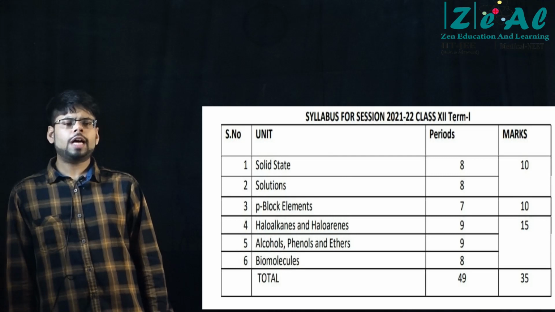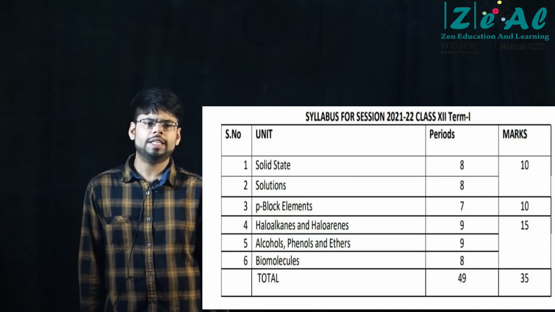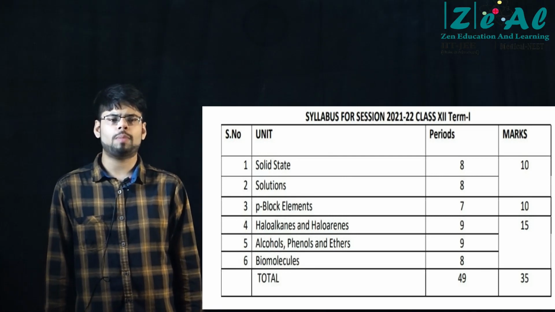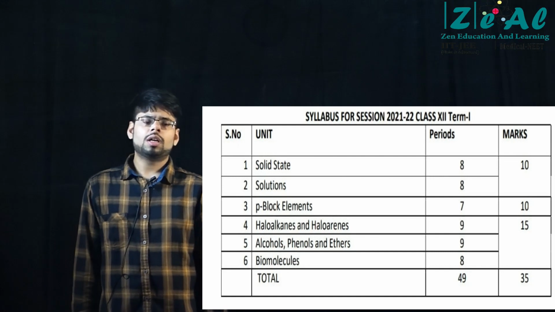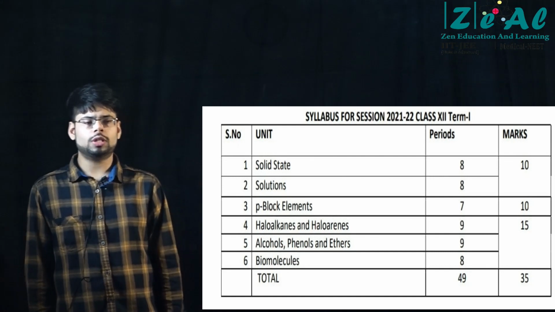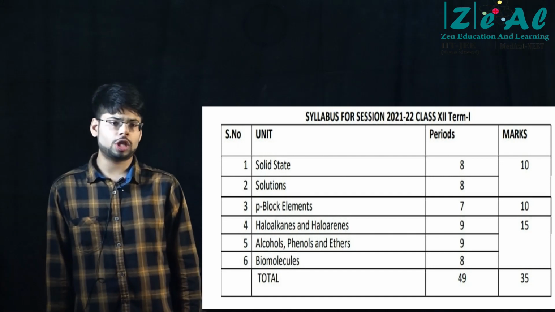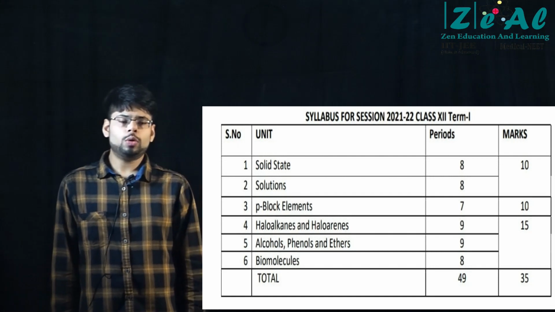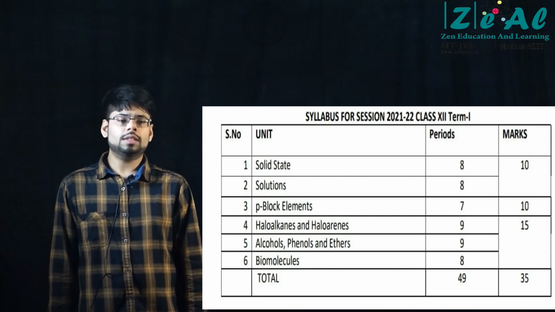And then there are some reactions shown by ethers. Again, they are electrophilic aromatic substitution if I talk about the aromatic ethers, right? So any aromatic ether will undergo electrophilic aromatic substitution. So you can go through that part. That is the last part of the chapter. So in this way you can finish alcohols, phenols and ethers.